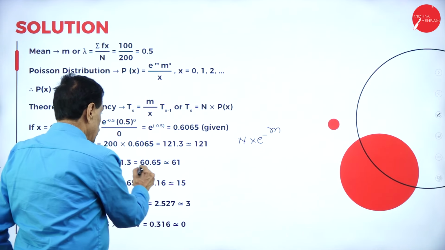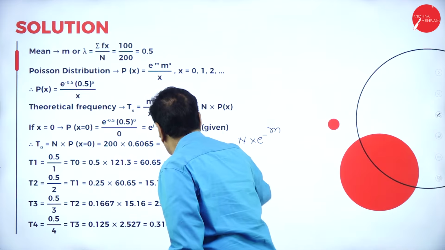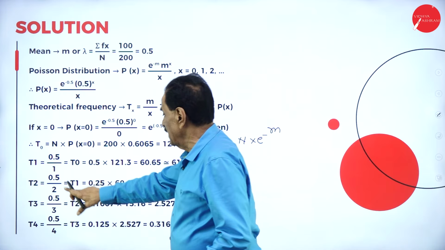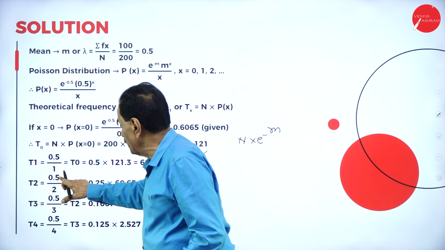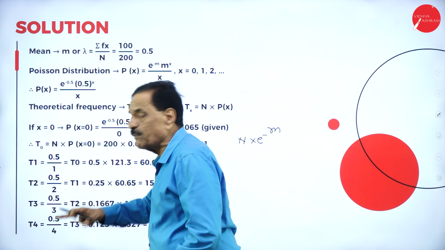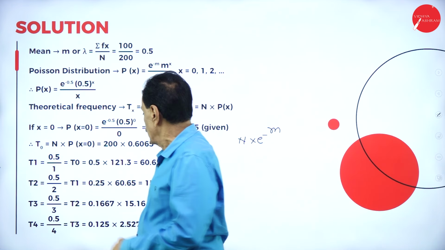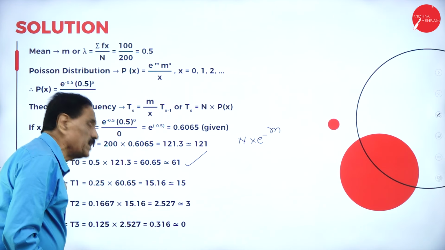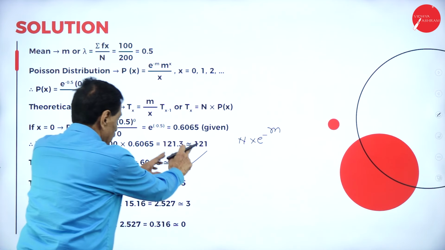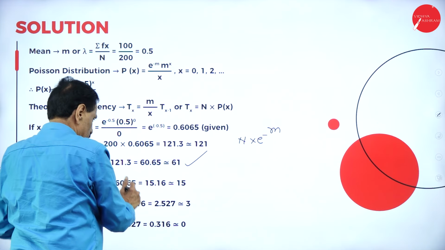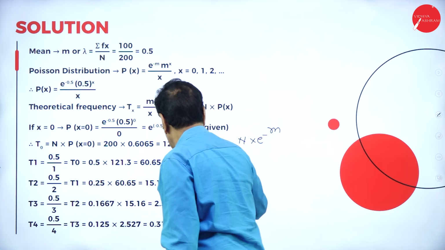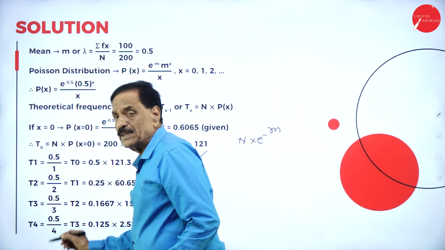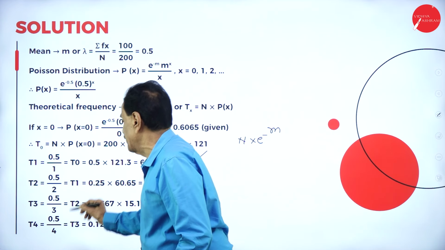It works out to 60.65, which is 61. When x is equal to 2, T of 2 is m divided by 2, 0.5 divided by 2, times the last one. So 0.25 of the last one, 60.65, you have to put it here. This comes to 15.16, say 15.